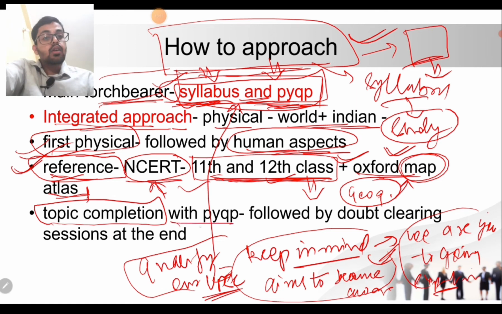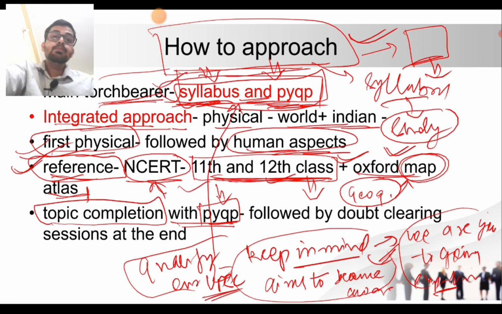Along with covering the syllabus, we are also going to cover the previous year question papers, so that we have a clear understanding of what a geography question looks like in the exam. If questions come in the exam, we do not have to fear how a question is framed. We are preparing so that in whatever manner they come to us, we face them with full curiosity and full energy.